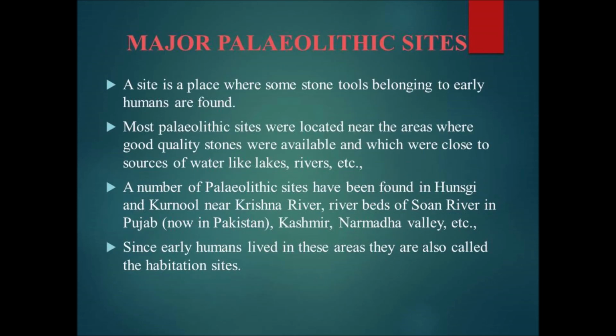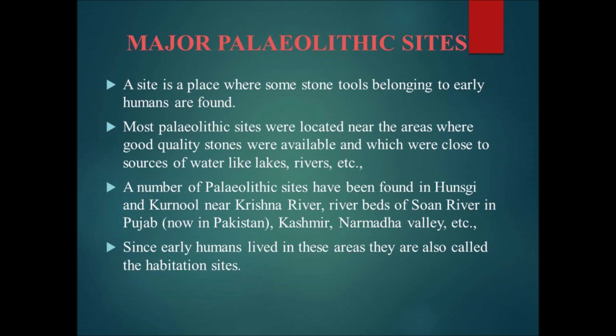Major Paleolithic sites. A site is a place where some stone tools belonging to early humans are found. Most Paleolithic sites were located near the areas where good quality stones were available and which were close to sources of water like lakes, rivers, etc. A number of Paleolithic sites have been found in Hansgi and Kurnool near Krishna River, riverbeds of Son River in Punjab, now in Pakistan, Kashmir, Narmada Valley, etc. Since early humans lived in these areas, they are also called the habitation sites.